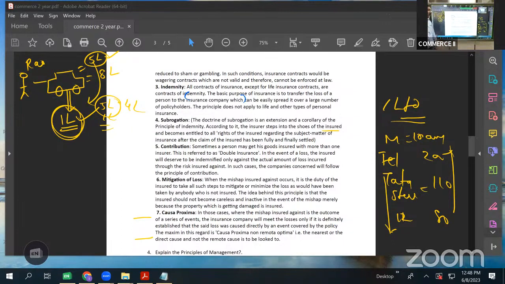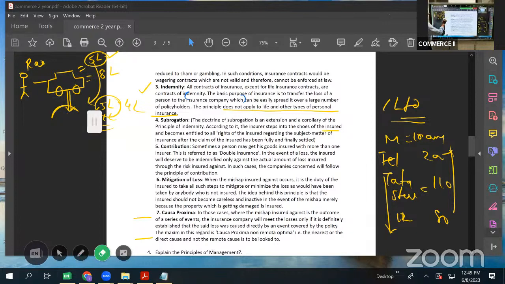So the indemnity principle does not apply to life insurance. It applies only to general insurance. The principle does not apply to life and other types of personal insurance, right? Because we cannot assess the value of a life. Whatever policy amount is taken, that amount will be paid as claim to the family of the insured in the event of death. But in general insurance, what is the exact loss? Only that amount will be paid. We don't see what is the policy amount and all that. That is indemnity. Okay.